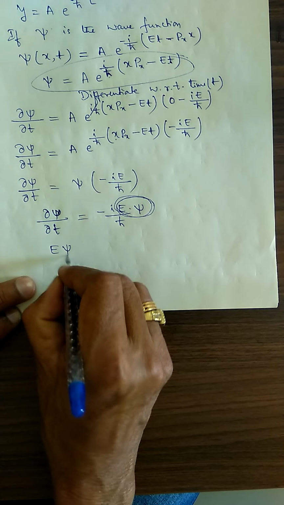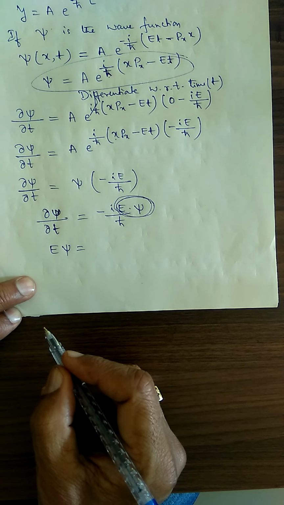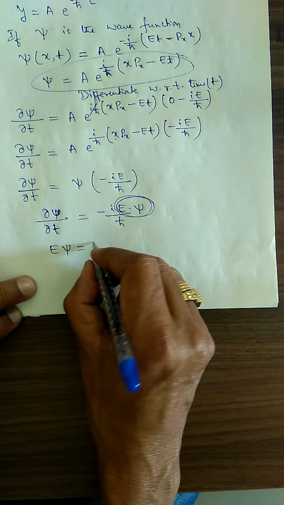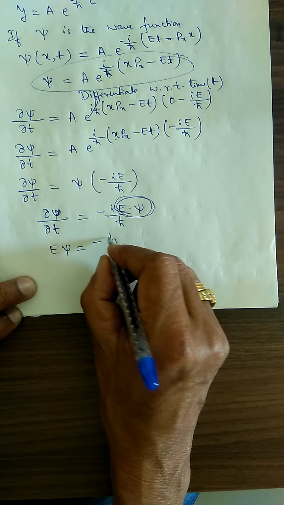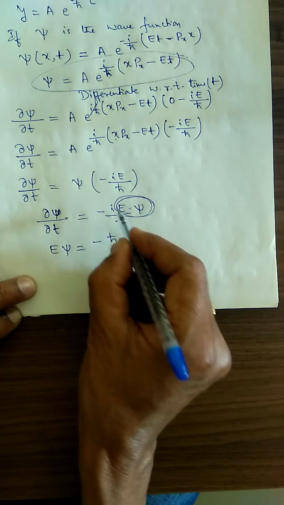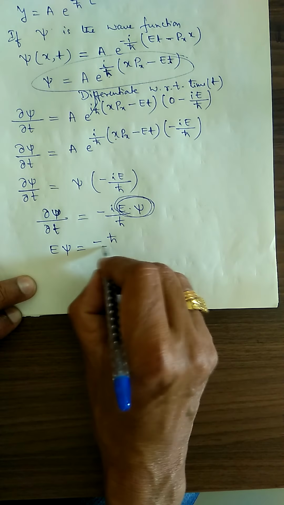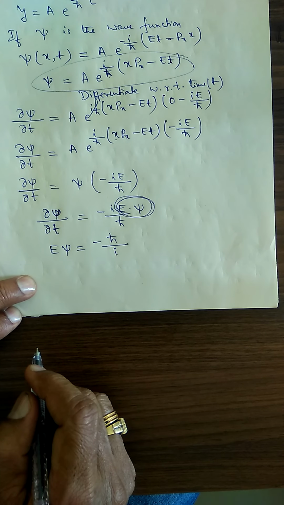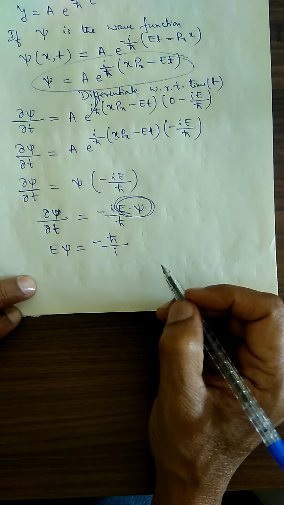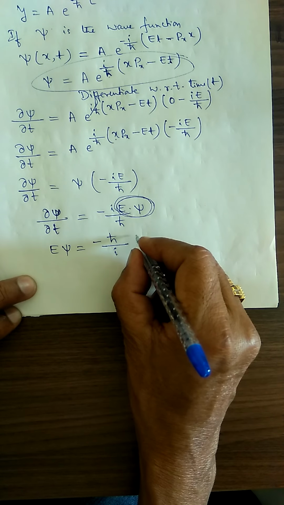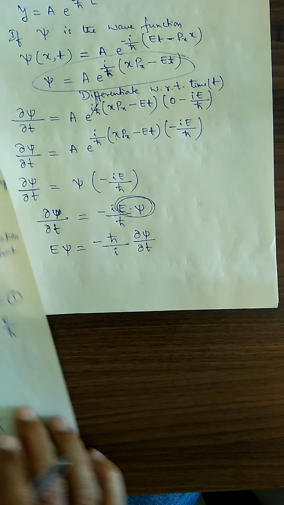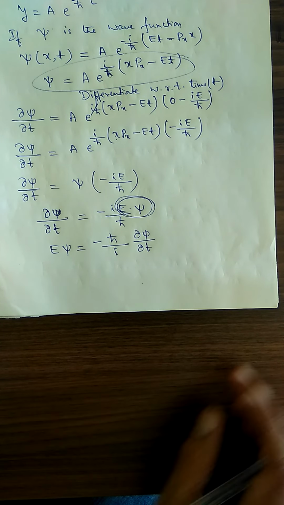Therefore, E into psi, by cross multiplication, is equal to minus h cross, and this i is coming in the denominator, divided by i, multiplied by del psi divided by del t. Partial derivative. See that.